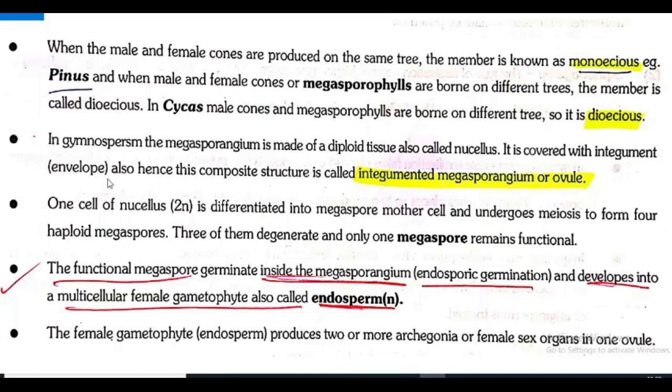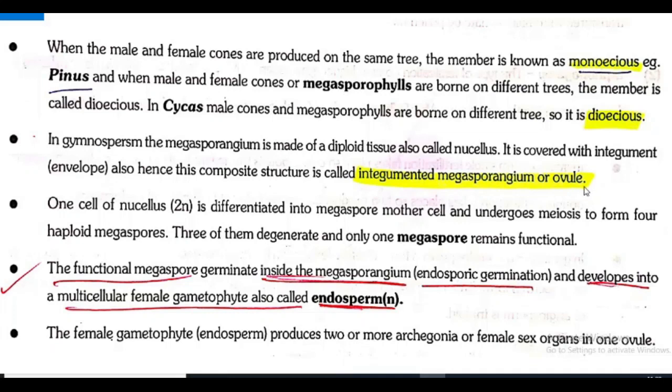Listen here. What we are saying, you have to understand very carefully. In Gymnosperm, the megasporangium is made up of a diploid tissue also called nucellus, and it is covered with integument or envelope also. Hence, this composite structure is called integumented megasporangium or ovule.